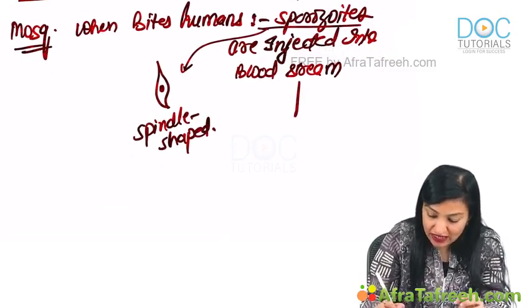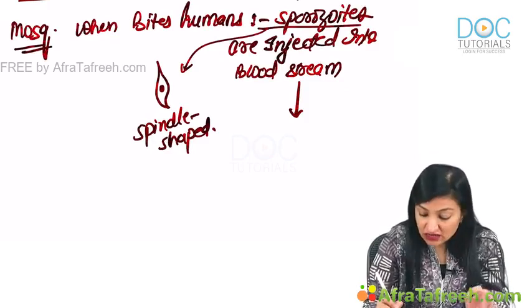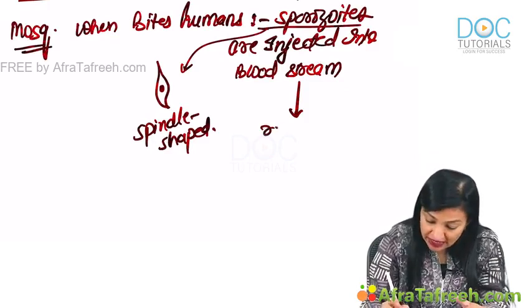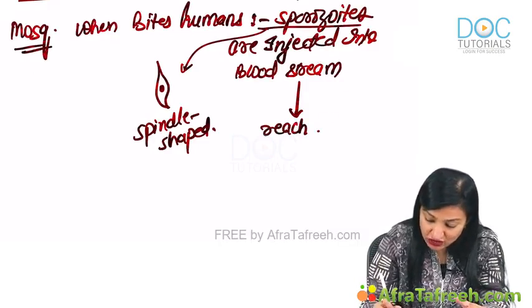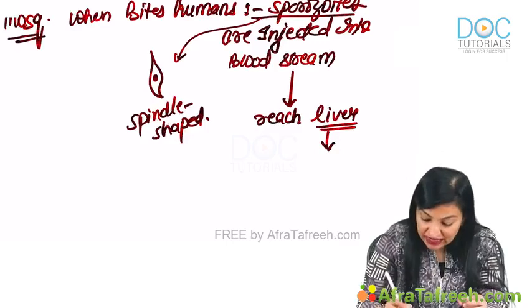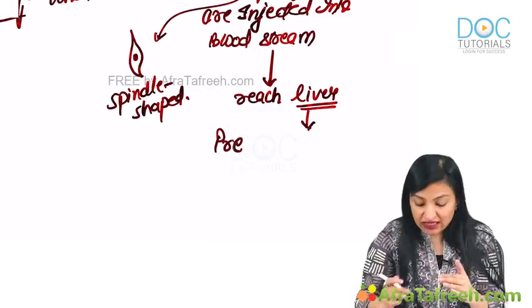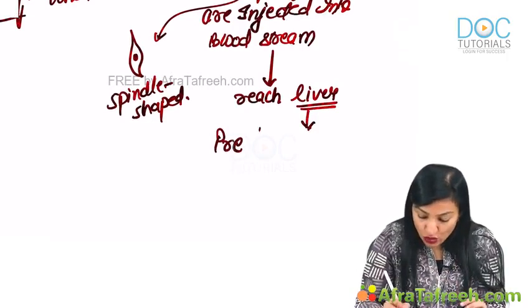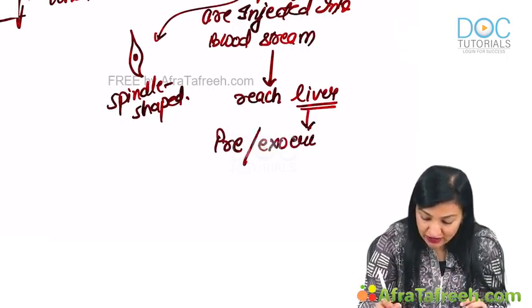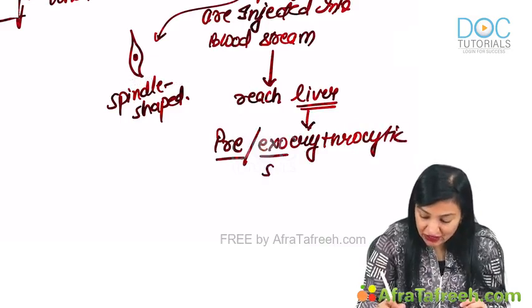Now they are present in the bloodstream, they can go anywhere, but their most favorite site of infection is the liver. So these sporozoids reach the liver, and in the liver a kind of cycle will take place known as pre or exoerythrocytic schizogony.